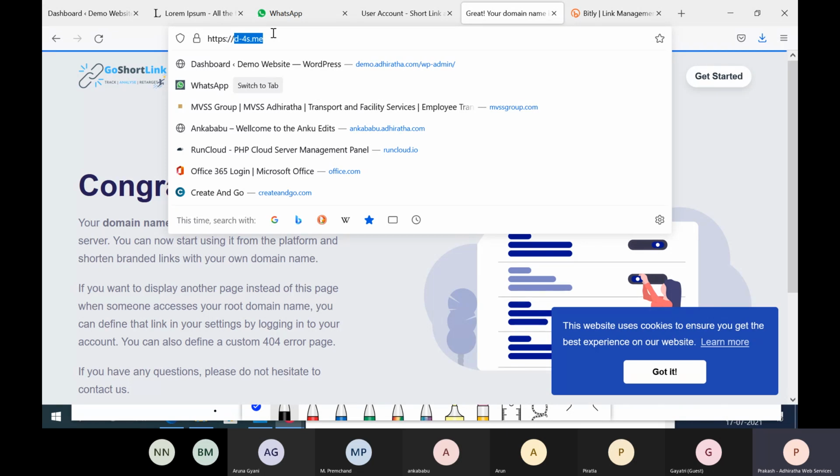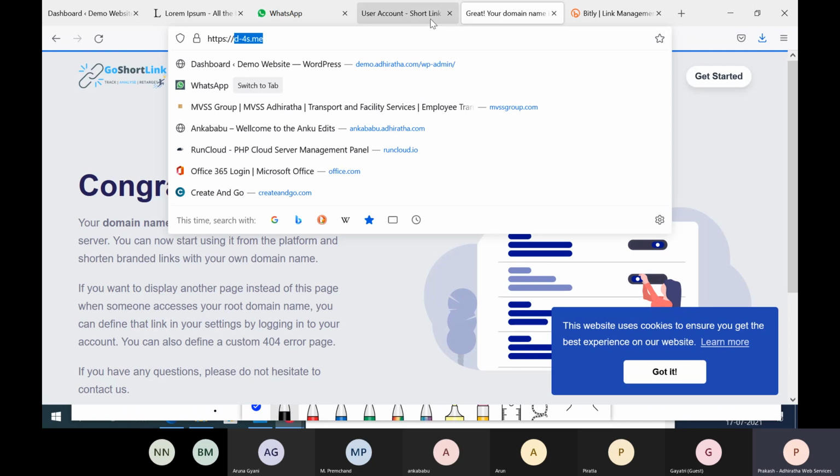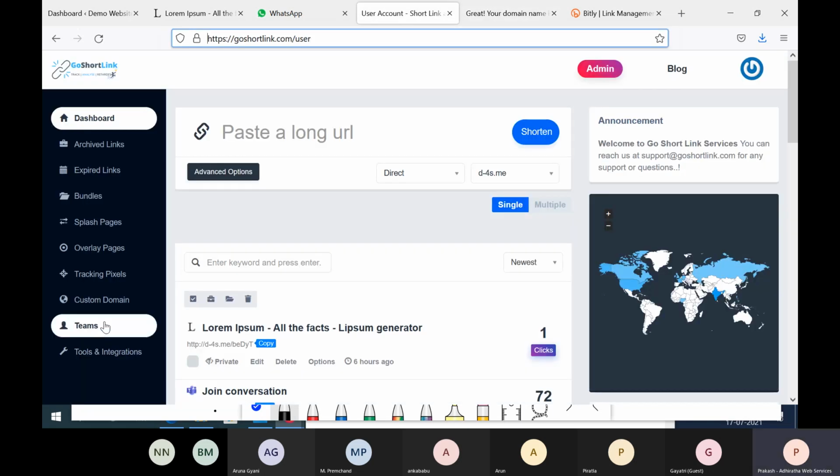Maybe when you are using this product, you don't want to show d-4s.me or goshortlink.com. Now maybe Sriram says, Prakash, my URL is sriramtech.com. I want to use it, but when people are opening it, I want to track it myself. I don't want to show Sriram's customers that he's using this URL. So what he can do is use his own domain. Maybe he will take s-tech.com, something like that, for a shortened URL. That also he can add here. So that is the custom domain.